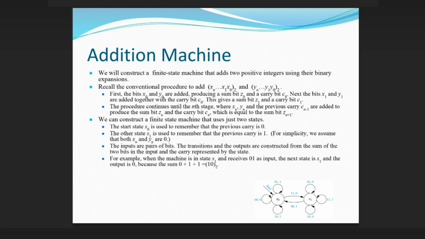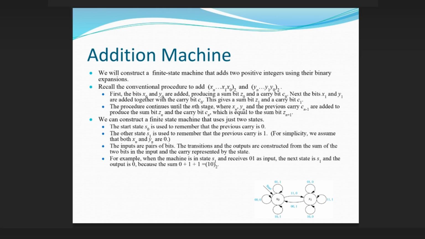Addition machine. We will construct a finite state machine that adds 2 positive integers using their binary expansions. Recall the conventional procedure to add (xn ... x1 x0)2 and (yn ... y1 y0)2. First, the bits x0 and y0 are added, producing a sum bit z0 and a carry bit c0.